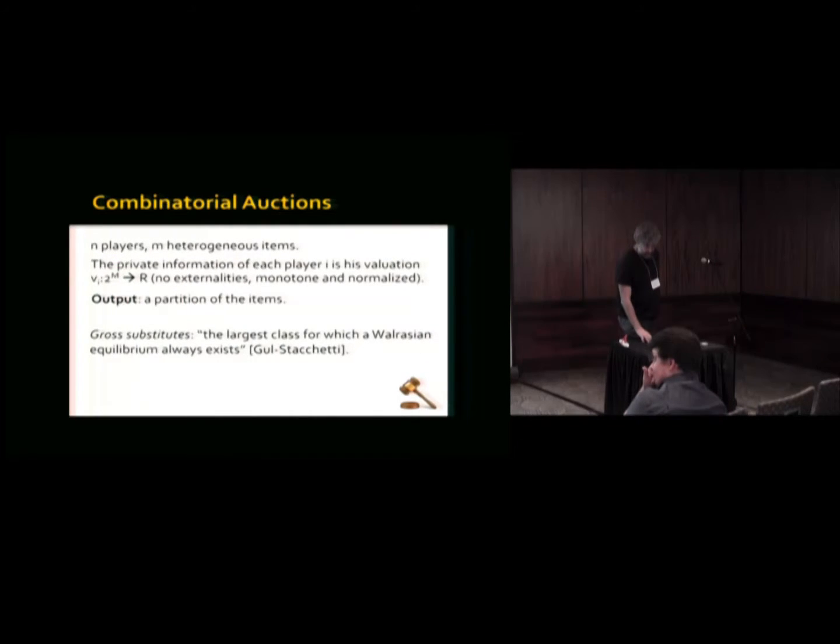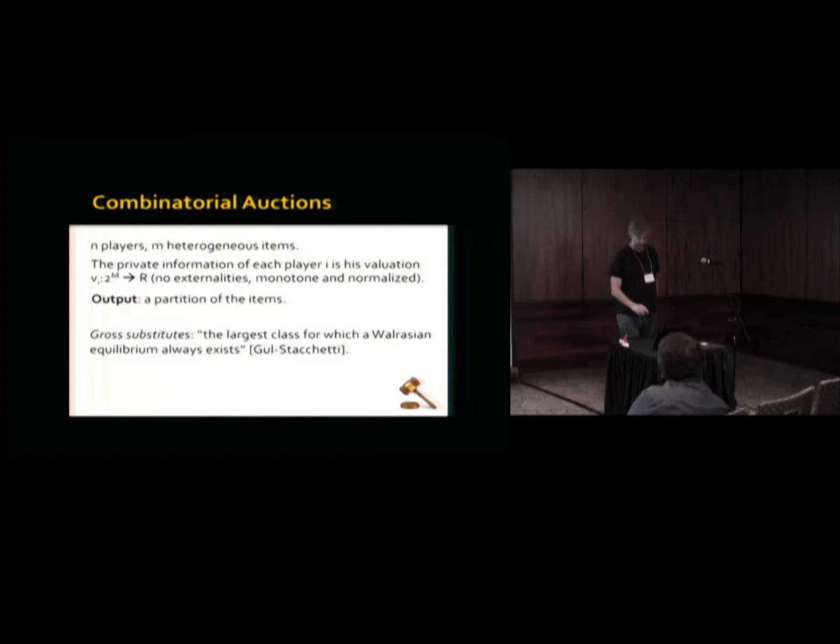And maybe before that, we should say what gross substitute valuations are. So we are in the setting of combinatorial auctions, where we're selling m items to two players, let's say here. And each one of them has a valuation function that gives a value for each bundle of items. And we want to partition the items between the two players, or more players. And there are, of course, many types of possible valuations. The only thing that's important for us in the definition of gross substitute valuations, besides the fact that it's an interesting class, is that we know how to do allocation among these kinds of valuations efficiently. Okay, so for example, there exist equilibria there and so on.